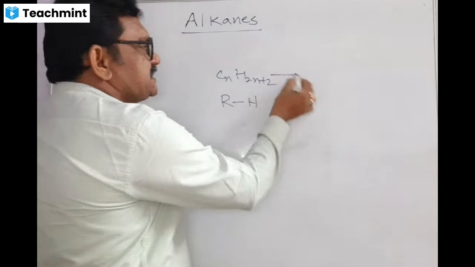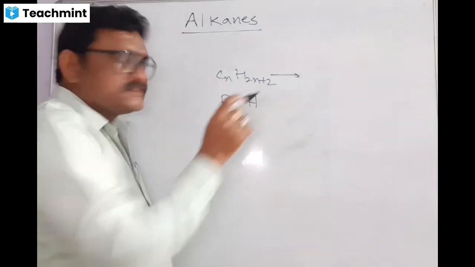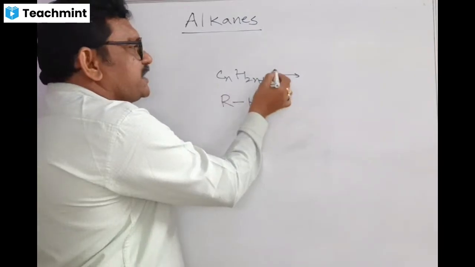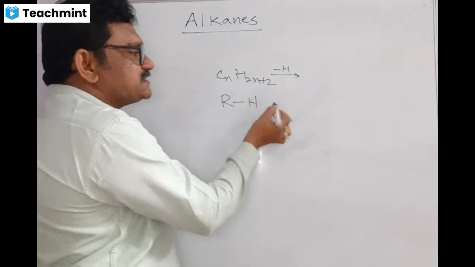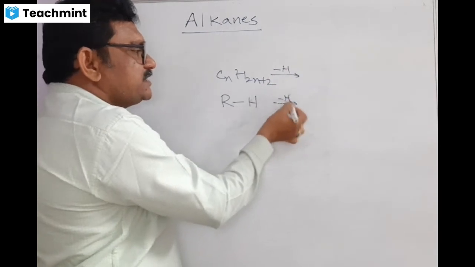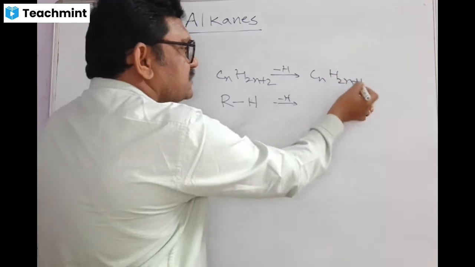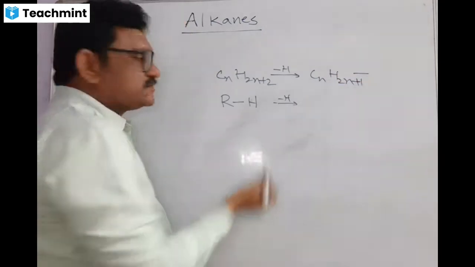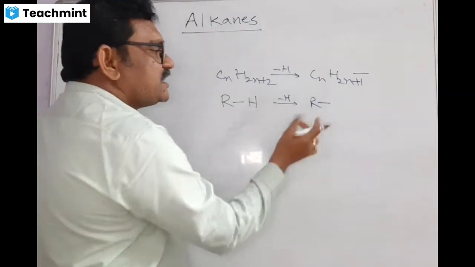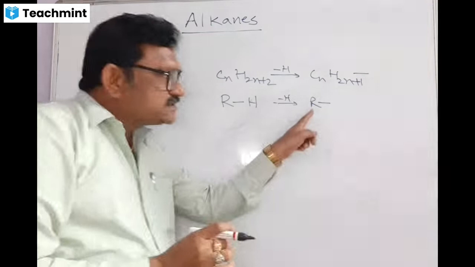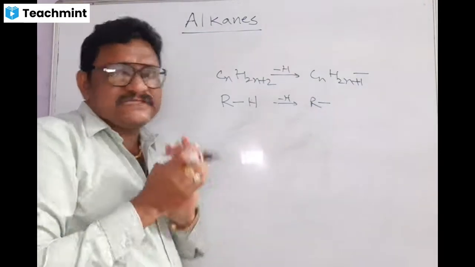Just there is a deficiency of one hydrogen atom. That means one hydrogen is eliminated from the alkane system. By that we are getting the CnH2n+1 group. So the resultant groups are called alkyl groups, which are represented with R. So it is a very easy concept.